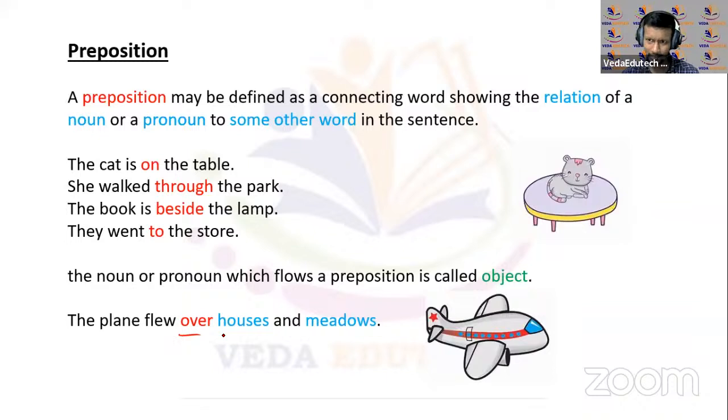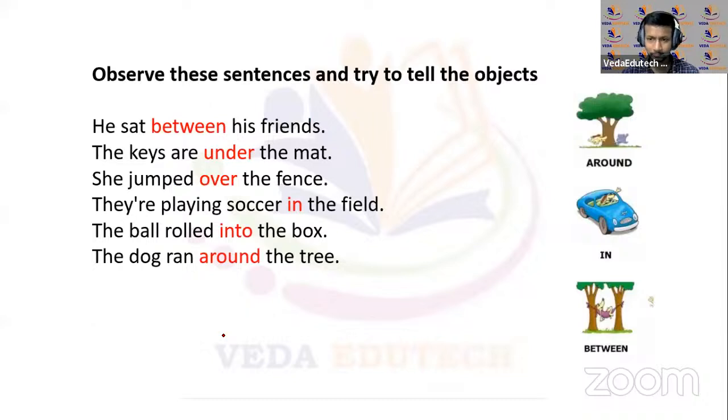Now let us see the next one here. Okay, I have just put 3 relationships, although there are many relationships like that, but we'll focus on starting 3, right, which are most common there. Okay, now a small activity here. You will have to read the sentences here and observe the sentences and try to tell the objects there. Okay, it is clearly seen. You will be able to understand that easily there, right? Preposition तो red words में मैंने mark कर दिया है. Then after that there is an object, the same thing. Please do try. Take a moment. You can stop the video and just look at that.